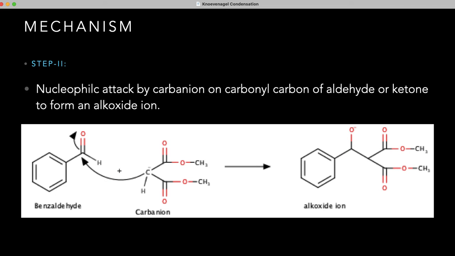In the second step, there is the nucleophilic attack of the carbanion on the carbonyl carbon of the aldehyde or ketone to form an alkoxide ion. This carbanion is formed in the first step. This carbanion undergoes nucleophilic addition to the carbonyl carbon of benzaldehyde. There is the formation of a new bond between this carbonyl carbon and this carbon. There is the breaking of this double bond, and both electrons go towards the oxygen. In this case, the oxygen acquires the negative charge. This species is called the alkoxide ion.